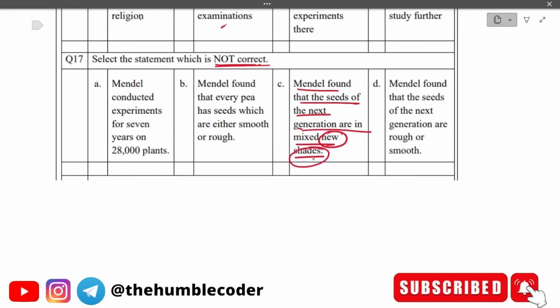He never said that, right? He told that seeds will have only one color, either green or yellow. And at one point he also told that there will be more yellow that we will be able to see in future. But the correct answer is option C. Basically, he never said that there will be mixed shades. Instead he said the other thing, that there will be no mixed shades. So the correct answer in this case is option number C.